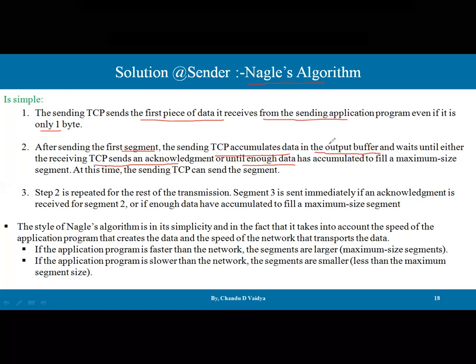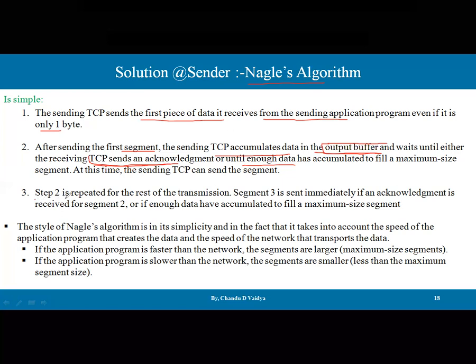So what happens in the output buffer? The output buffer is going to collect data, and then the receiving TCP sends an acknowledgement or enough data has accumulated to fill the maximum size segment. At that time, the sending TCP can send the segment. So this is the second step.